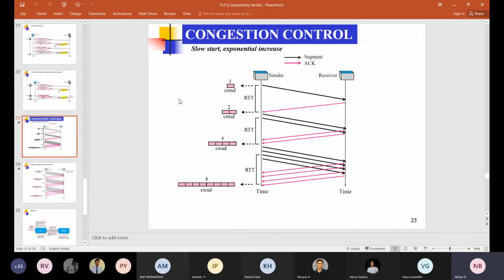But in real time, it is not possible to have only 536 data bytes in each and every segment. Your message may have too many bytes. Then what will be the solution? You split the data. Splitting means we have to do the fragmentation, which increases the additional overhead. If you are doing the fragmentation, then for each and every fragmented packet we have to add the headers, so it increases the control overhead.